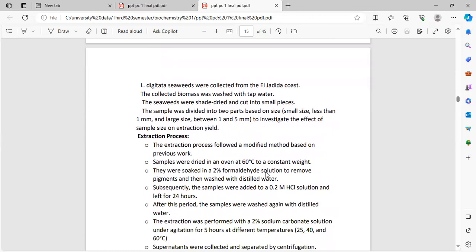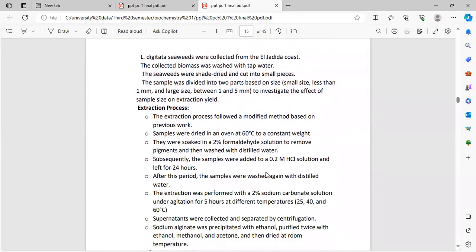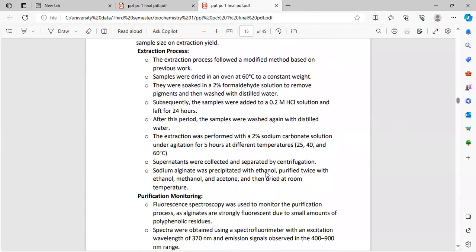Extraction process. The extraction process followed a modified method based on previous work. The samples were dried in an oven at 60 degrees to a constant weight. They were soaked in 2% formaldehyde solution to remove pigments and then washed with distilled water. Subsequently, the samples were added to 0.2 mole HCl solution and left for 24 hours. After this period, the samples were washed again with distilled water. The extraction was performed with a 2% sodium carbonate solution under agitation for 5 hours at different temperatures: 20 to 50, 25 to 40, and 60 degrees centigrade.